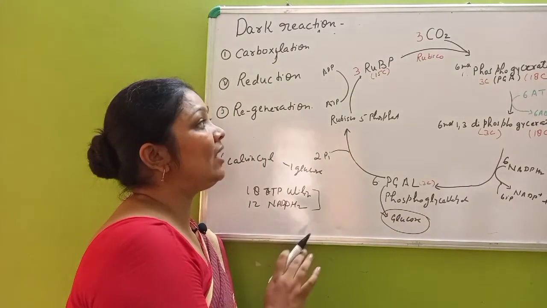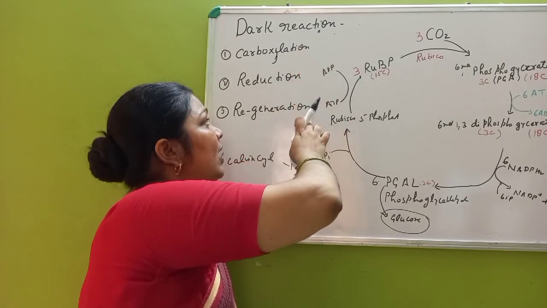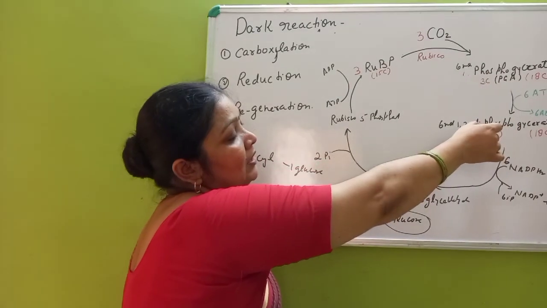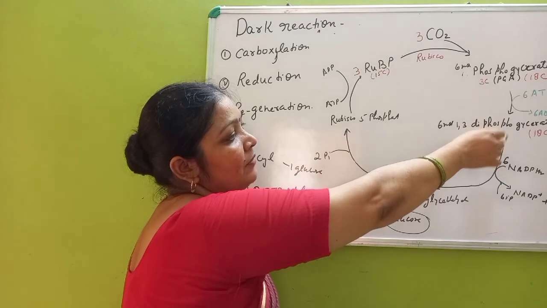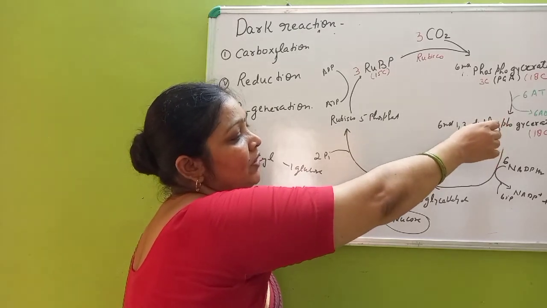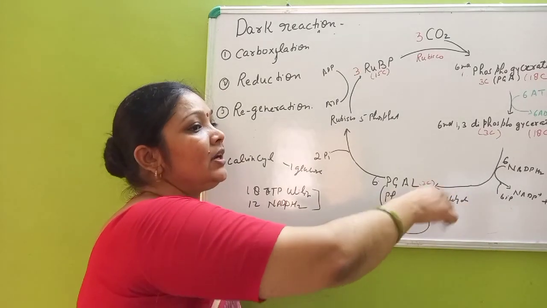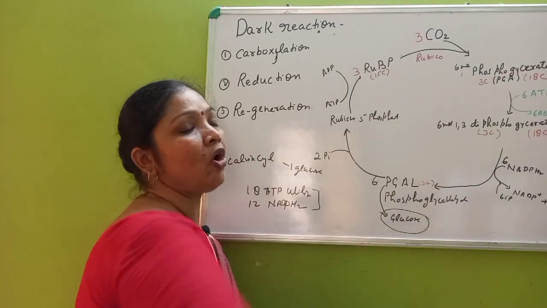So this is the Calvin cycle and it will occur in 3 steps, that is carboxylation, reduction and regeneration. When carbon ultimately forms 1,3-diphosphoglycerate, it is the process of carboxylation. Then 1,3-diphosphoglycerate is converted into aldehyde, that is phosphoglyceraldehyde, which is the reduction. And again from this phosphoglyceraldehyde, the formation of RuBP takes place.